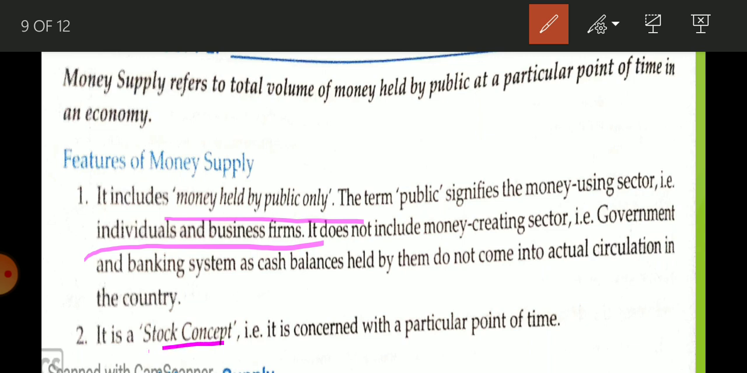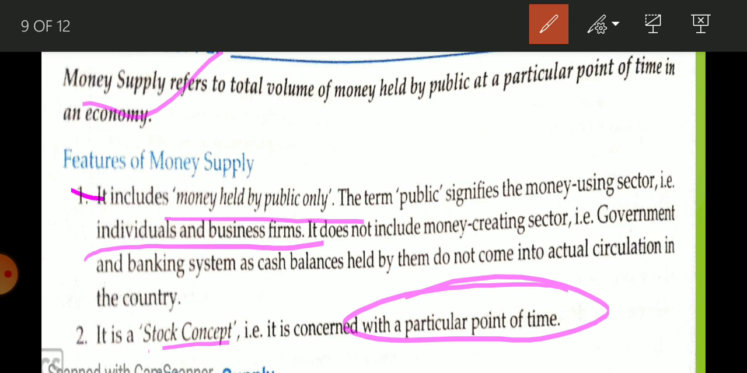Next, it is a stock concept. Why is it a stock concept? Because it is measured or concerned with a particular point of time. So all these are very important 1 mark questions. Six questions are in just one slide.